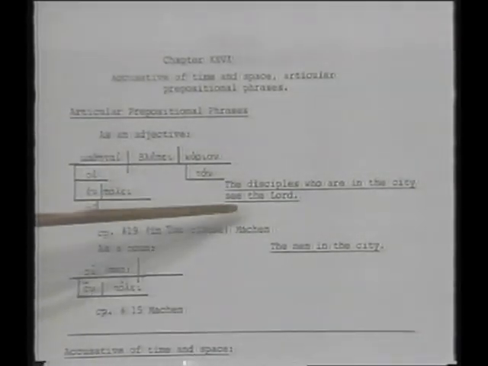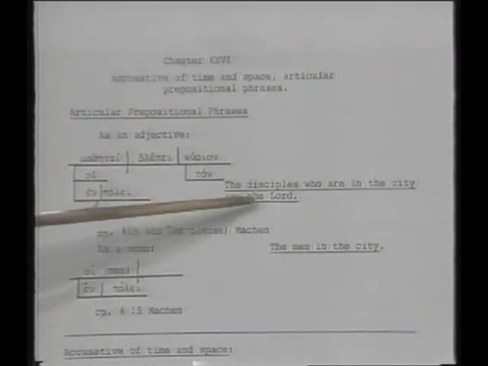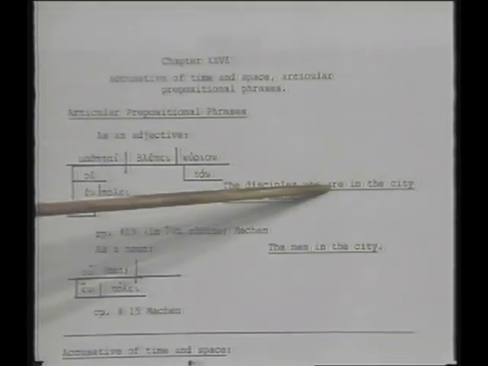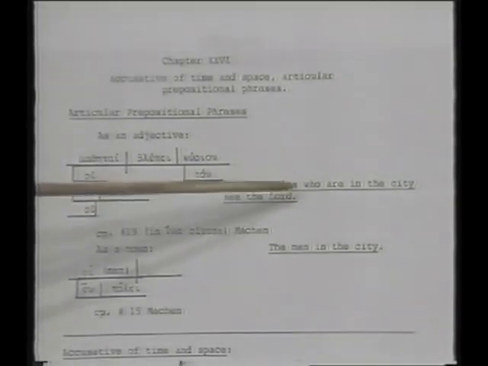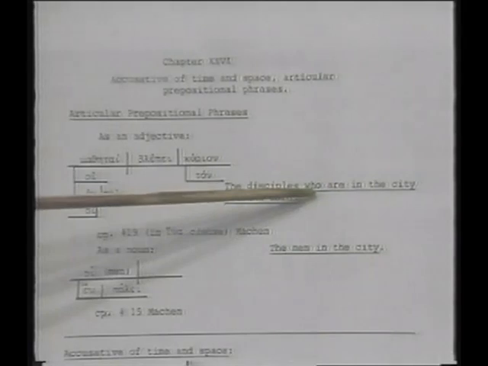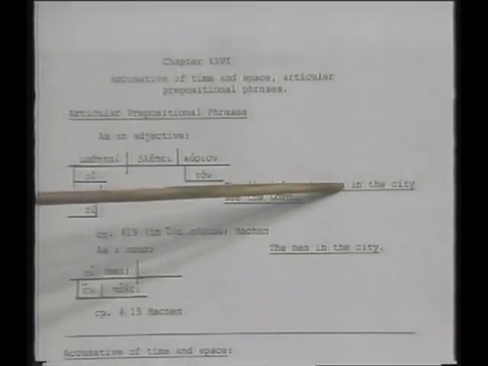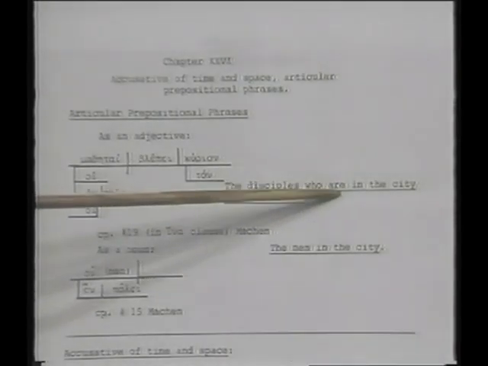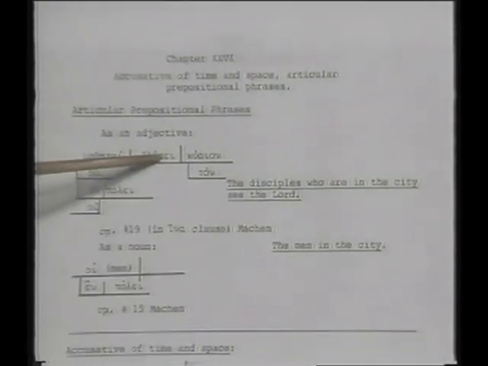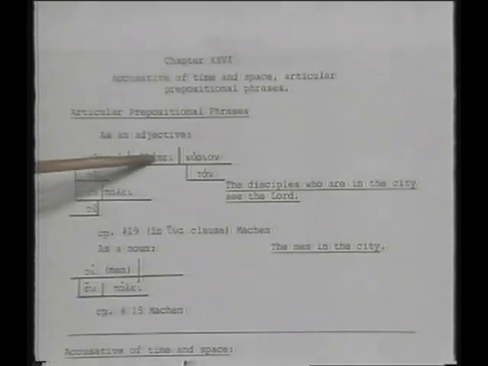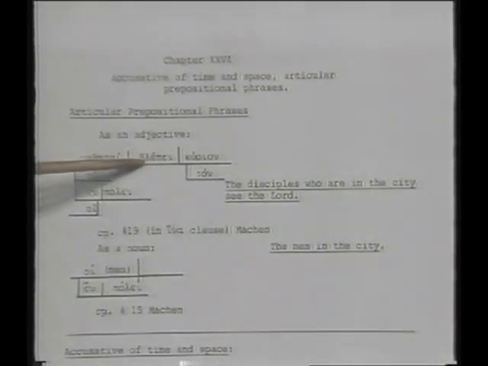The translation, instead of saying the in the city disciples, we'll say the disciples who are in the city. And this is exactly what we've done with other phrases before. The who is because we're talking about disciples, and the are is are instead of was or were, because the subject is, or the main verb is in the present tense.